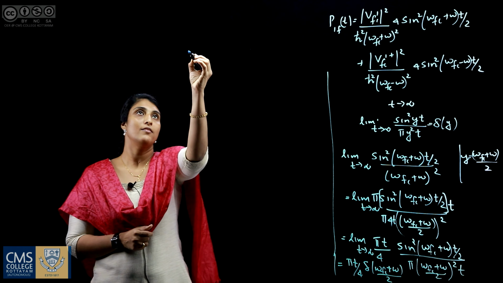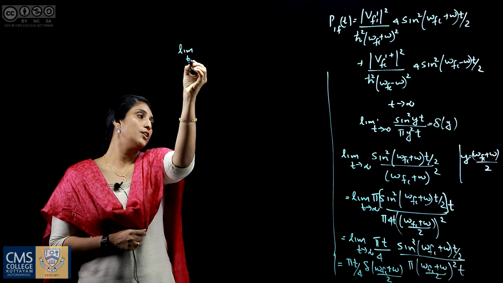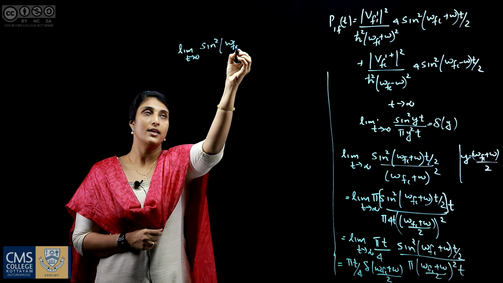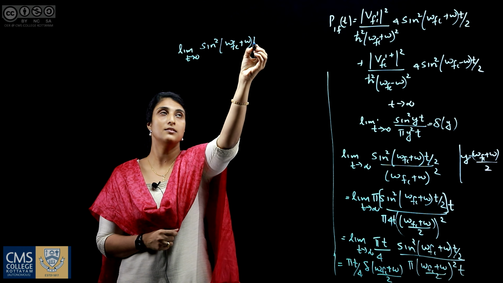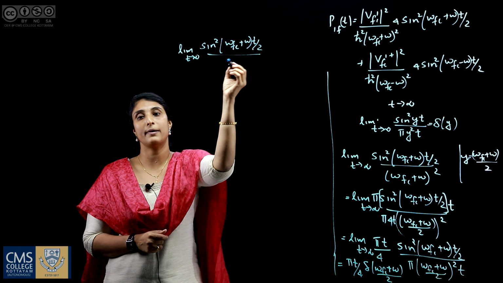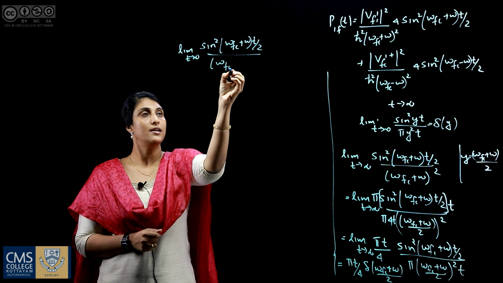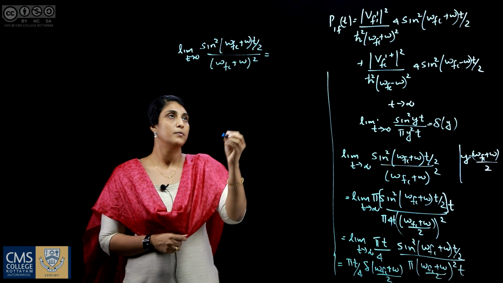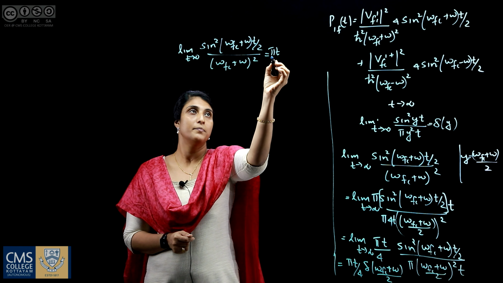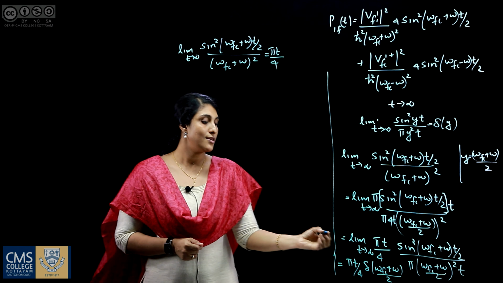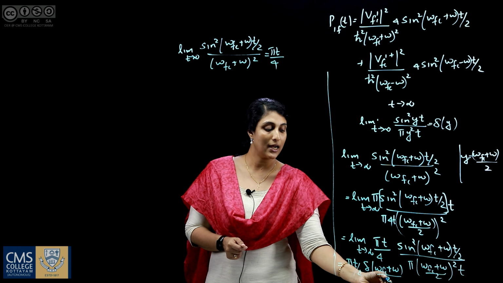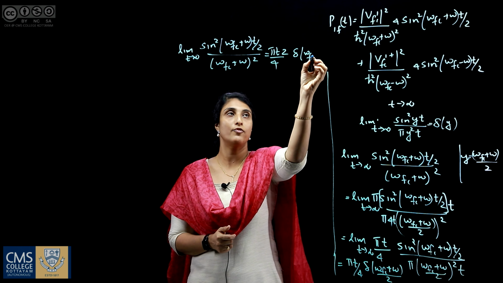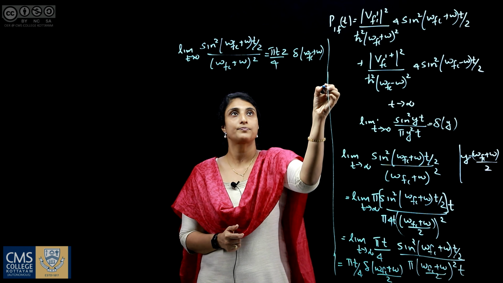That is, we have limit t tending to infinity of sin square (omega fi plus omega) t by 2 divided by (omega fi plus omega) the whole square as pi t by 4 into delta of (omega fi plus omega) by 2. So it is 2 times delta of (omega fi plus omega).